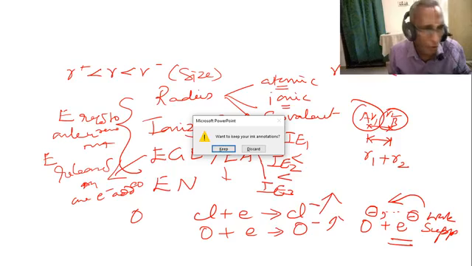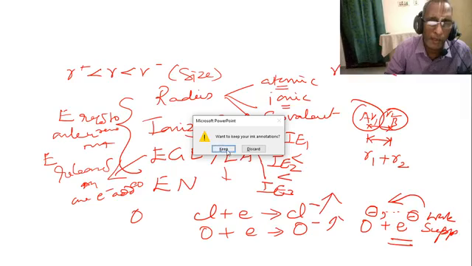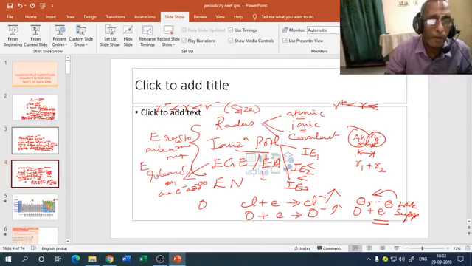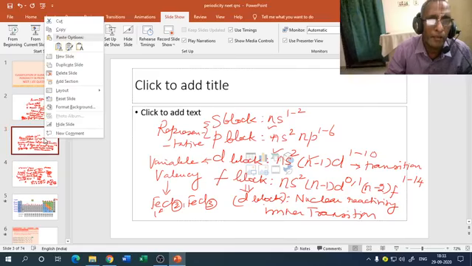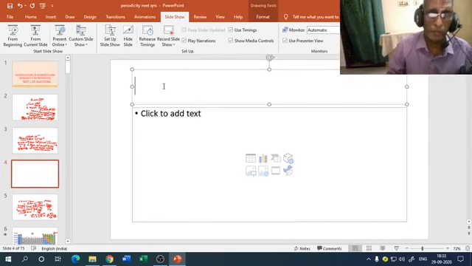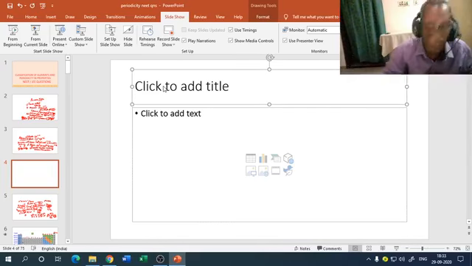Lastly, electronegativity is the power of attraction of the central electron pair of a particular covalent bond by the atom. That is called electronegativity. Now let us briefly see the trend and factors, because we have to see the questions.